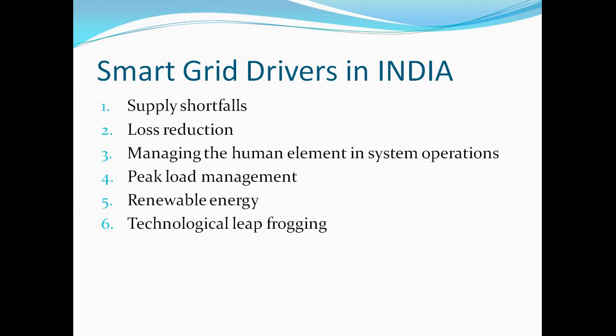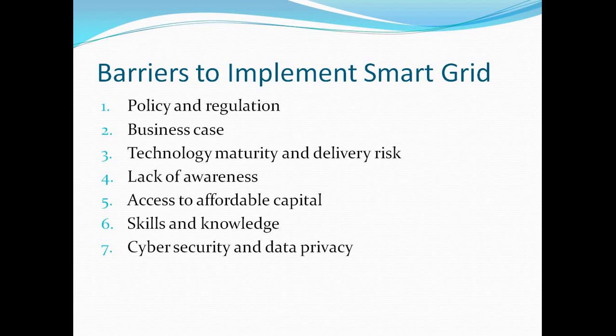Then peak load management is very important. Then renewable energy sources. Then technological progress is very important. These are the six drivers used in India, and this totally depends on the demand for electricity. Then barriers to implementing the smart grid.